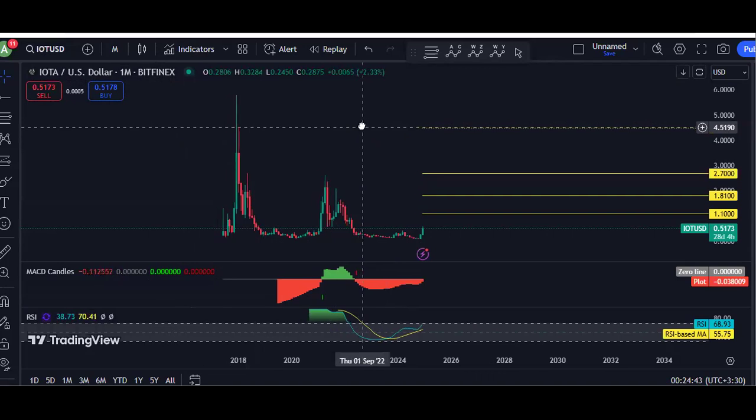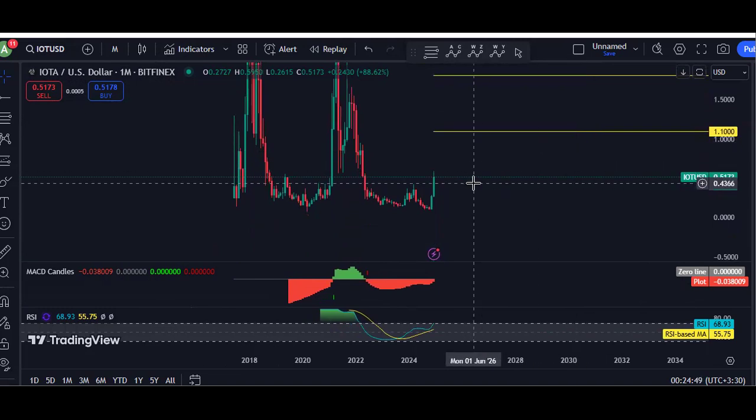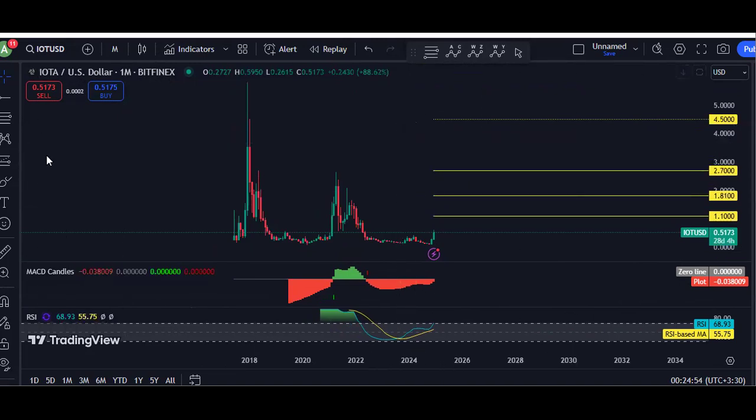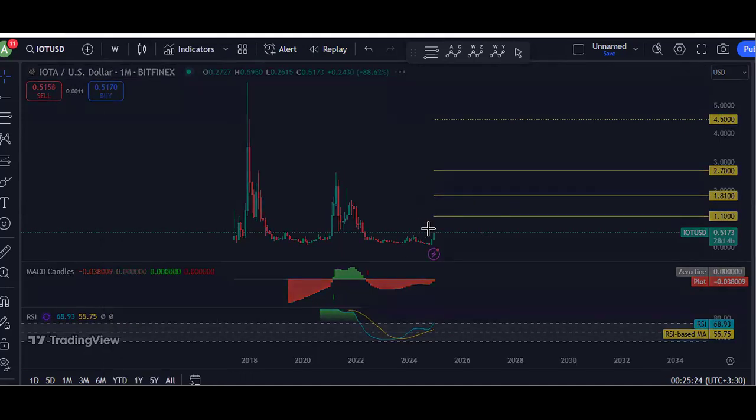Then based on the monthly chart, we're looking for continuation. We see the breakout of the 44 cent. Mostly we're looking for continuation, and what I can expect: first, I want to see the breakout of 1.1 at this point based on the monthly chart, but based on the daily chart, we're looking to see the breakout of 67. Based on the monthly chart, we're looking at 1.1, followed by 1.81, followed by 2.7. Then we can look for 4.5. We have to see the breakout of any of these. This is the resistance we can look for at this point unless we see changes.